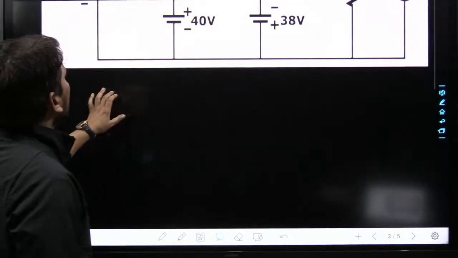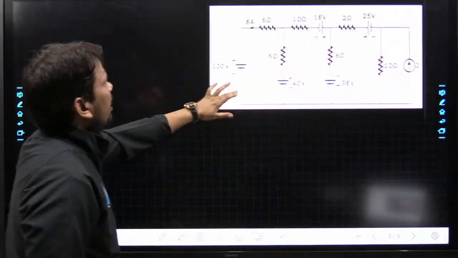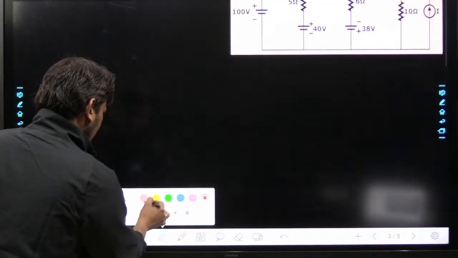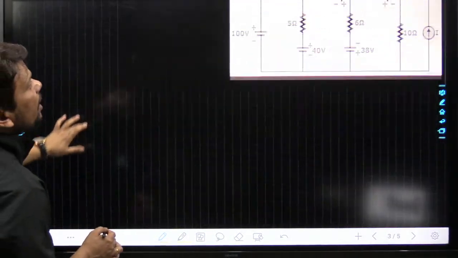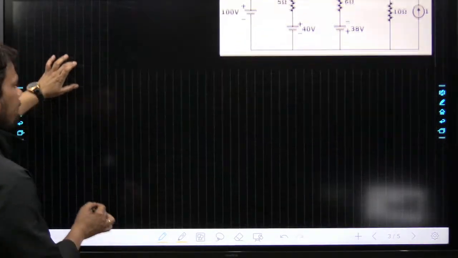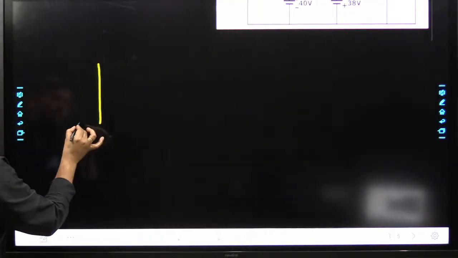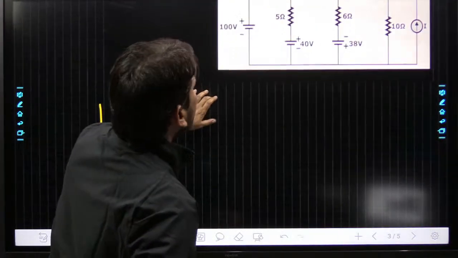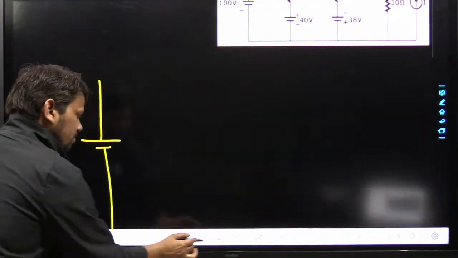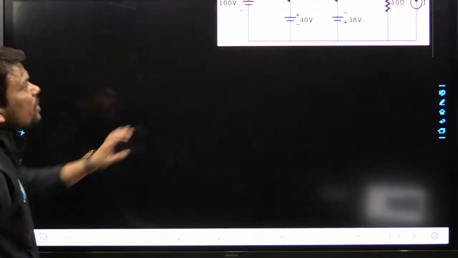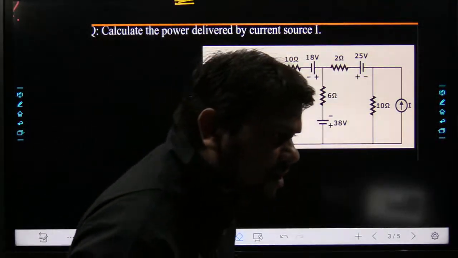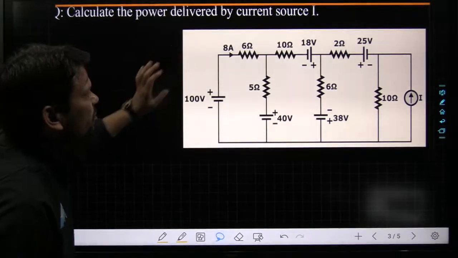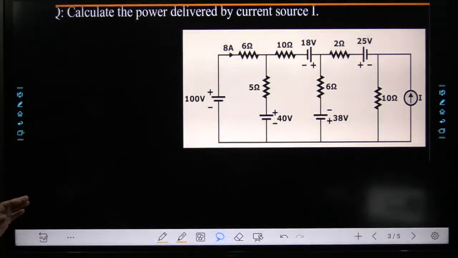Do one thing. I want to draw this example somewhere here. So 100 volt, 6 ohm. I have changed this color but still something is happening, no issue. Tell me, dear, should I draw or are you comfortable with this? Very nice, no problem. So I want to show here. Now it is okay.